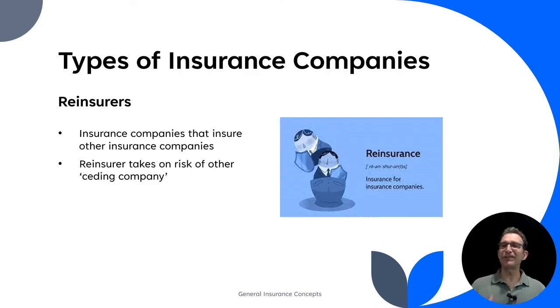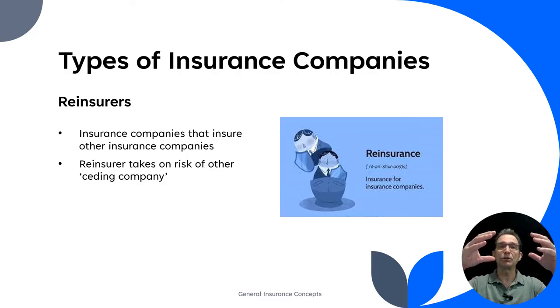So insurance insuring itself, that's why it's called reinsurance. And the reinsurer takes on the risk of the other ceding company. So the reinsurer is kind of the one that's taking the risks now. The ceding company is another insurance company that's transferring their risk to the reinsurer.